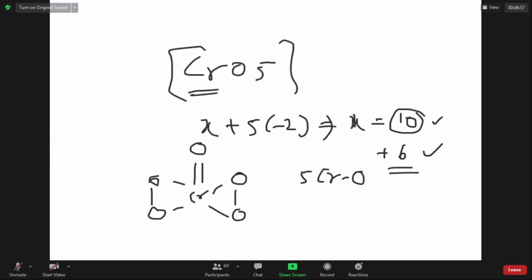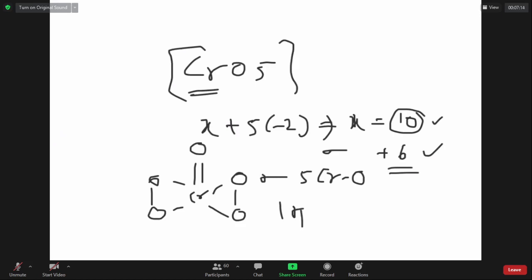You don't bother about pi bonds. Generally, if they ask the number of bonds, they are specifying sigma bonds. If they want pi bonds, they will ask specifically how many sigma and how many pi. Then you can say 5 sigma bonds and 1 pi bond.